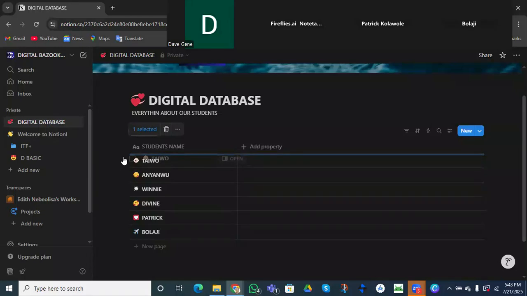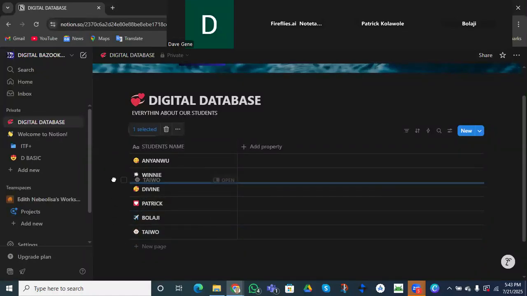So you see the way I was able to create all the students' names, and I have an option to use the icons. The same thing, because it's a block. So do you see, because it's a block, we can actually move it up and down, right? Do you understand? Because it's a block, we can actually move it and reset it.